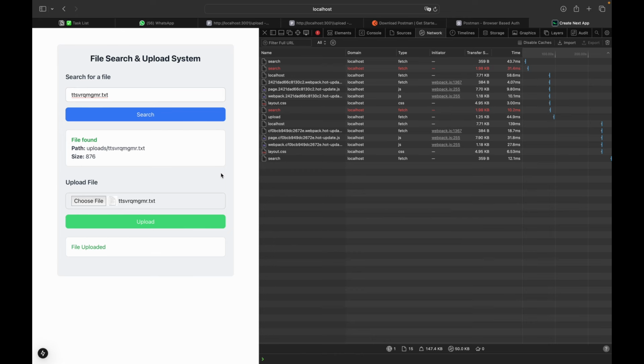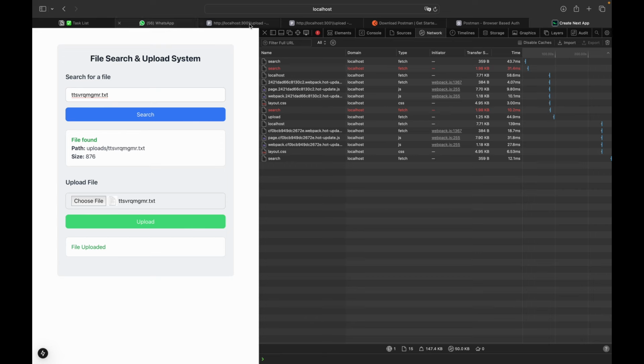No issue, no doubt, no blocker, nothing. We have solved all the bugs and this is working great. So this is how you create a file searching system with the time complexity of big O of log n. If you would have used a list and stored all of these files, then you would have the time complexity of big O of n, which is definitely worse than the binary search tree. So this is how you have created a system.